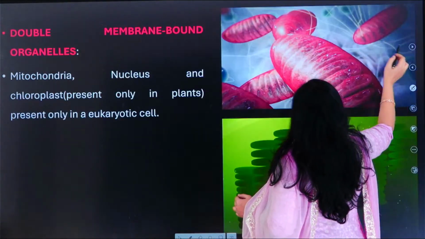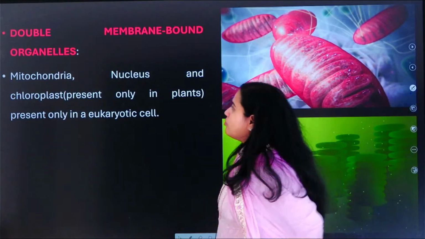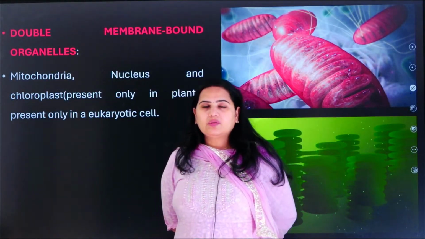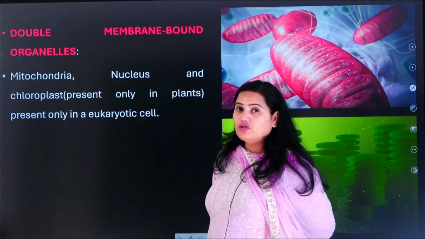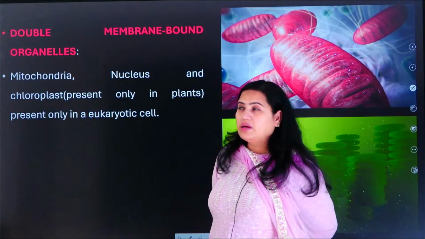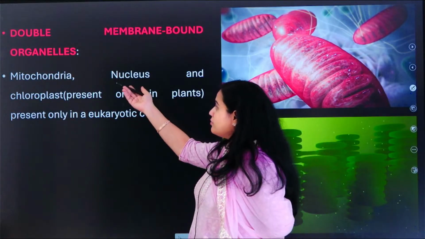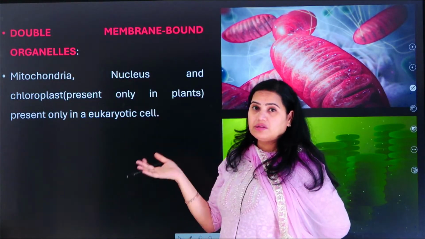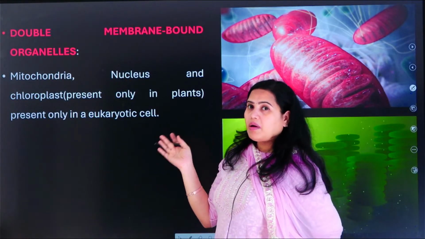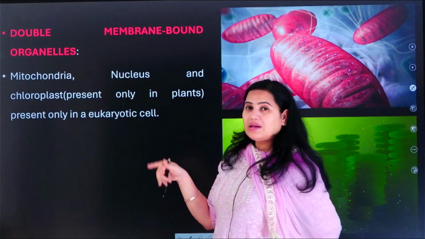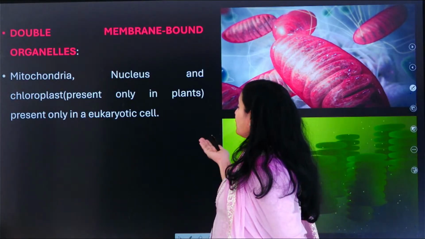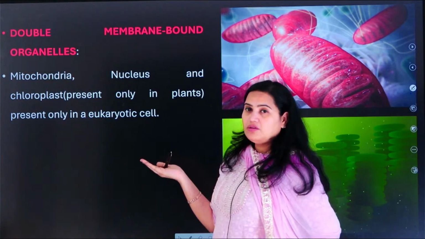And then moving on, we see double membrane bound organelles. So what are the things which come under the double membrane bound? Okay, in double membrane bound, the most important things are nucleus and mitochondria. Mitochondria is considered the powerhouse of the cell, it is touted to be called the powerhouse of the cell. And next we see the nucleus and chloroplast. Chloroplast is once again present in the plants only. These are present in the eukaryotic cell.